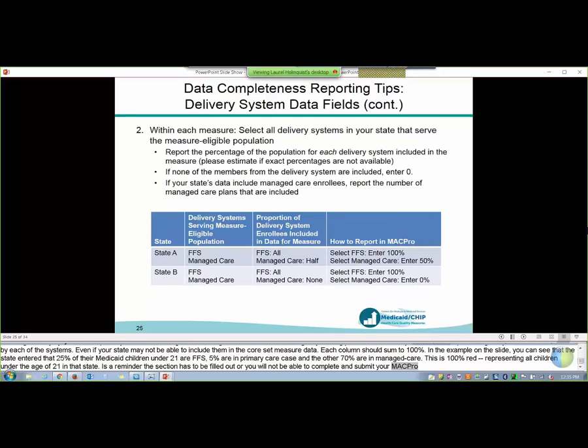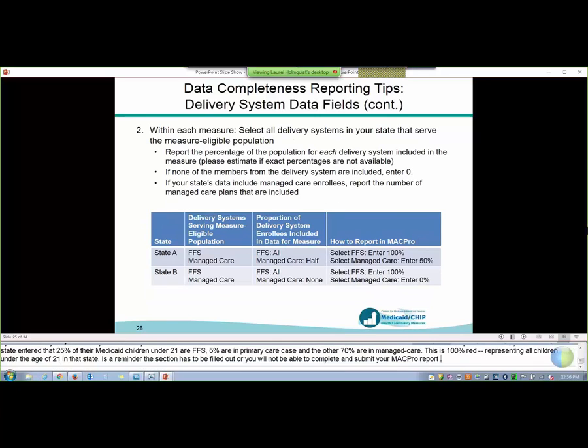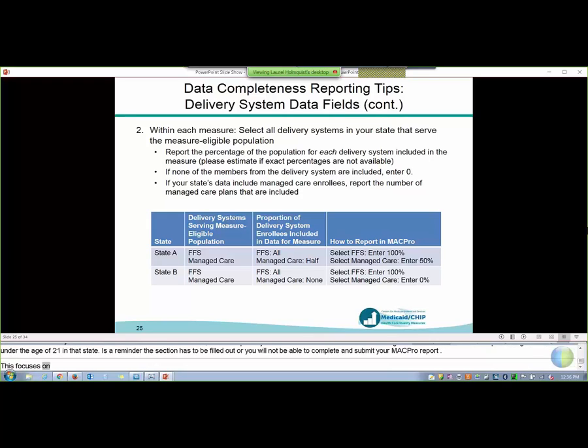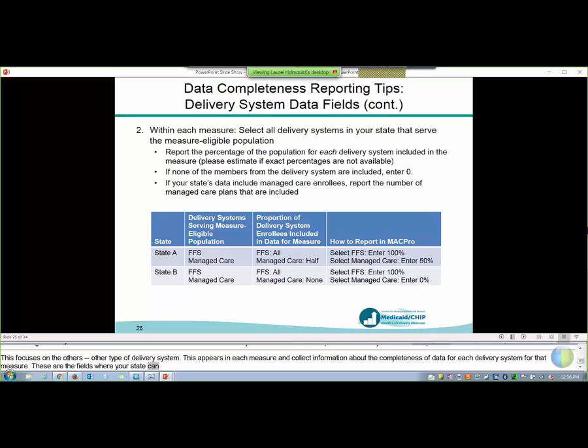So this slide focuses on the other type of delivery system fields in MACPRO. These are the fields that appear in each measure, and they collect information about the completeness of data for each delivery system for that measure. So these are the fields where your state can indicate that a population was excluded from the data. And this slide walks through how to complete these fields in MACPRO.